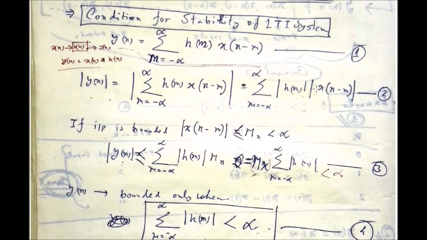So for the delayed version, if x(n) is bounded, then obviously the delayed version of x(n) will also be bounded. So the modulus of x(n minus m) should also be bounded. It is less than or equal to Mx, which is less than infinity.